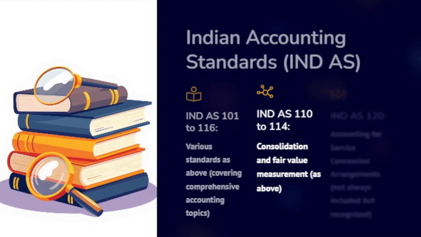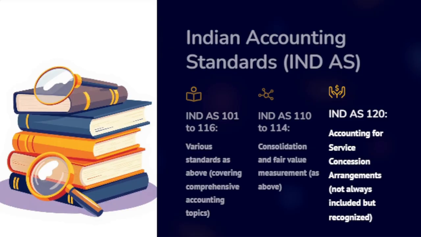110 to 114 cover consolidated and fair value. This group focuses on consolidated financial statements, joint arrangements, disclosures of interests in other entities, fair value measurement, and regulatory deferral accounts. These standards support group reporting and valuation accuracy.